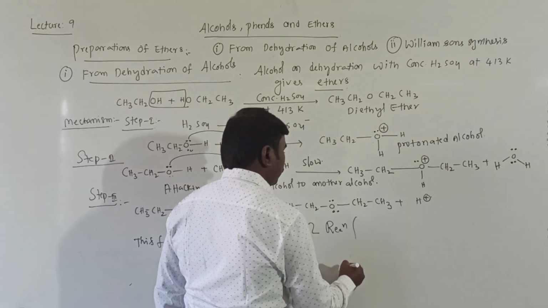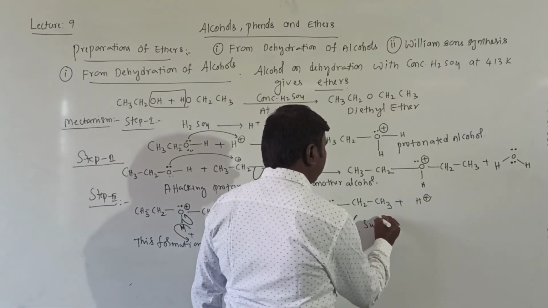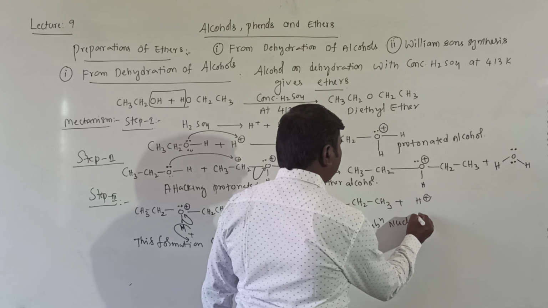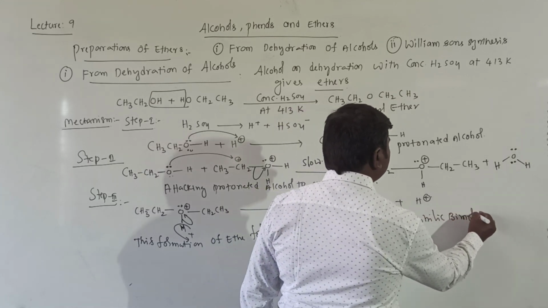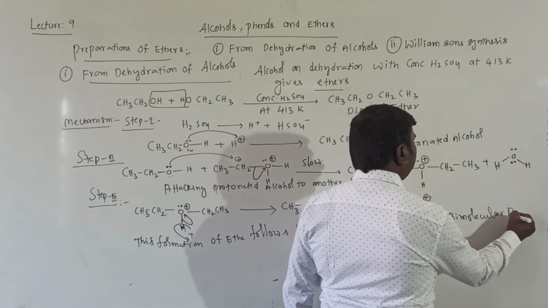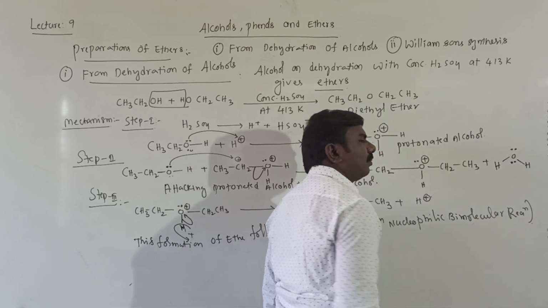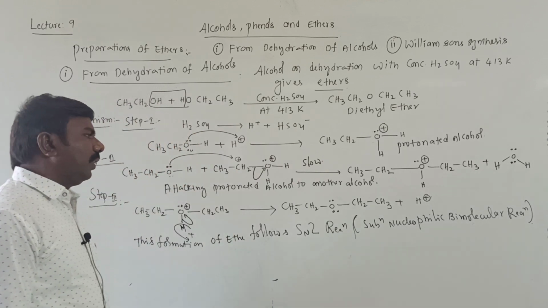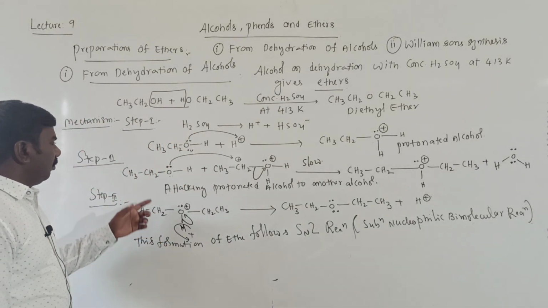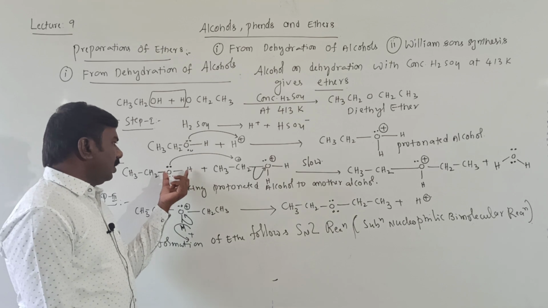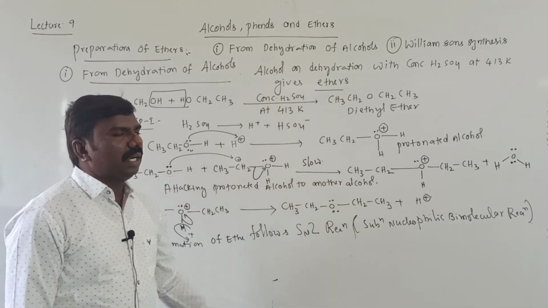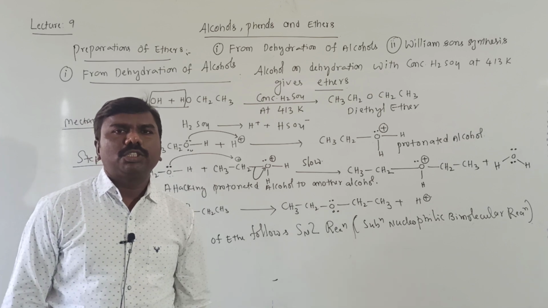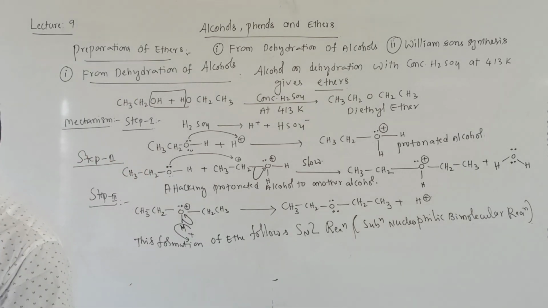SN2 means substitution nucleophilic bimolecular reaction. Bi means two molecules, one is alcohol, another one is protonated alcohol, involved in the slow step, that's why it is an SN2 reaction.